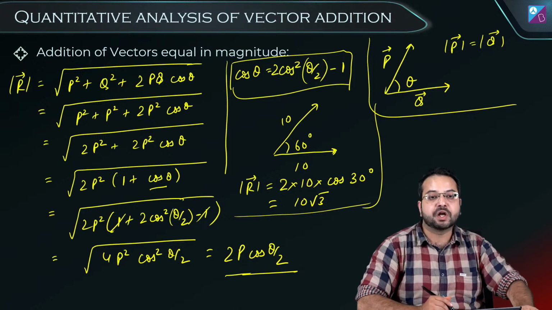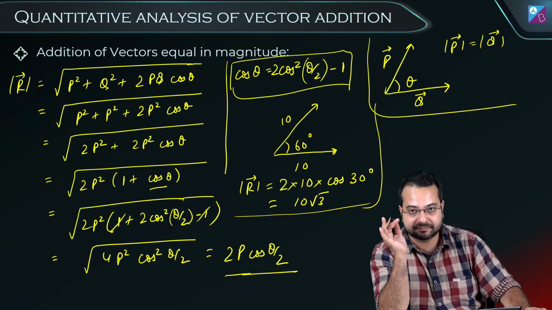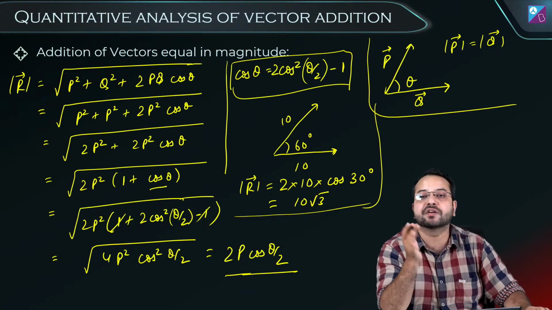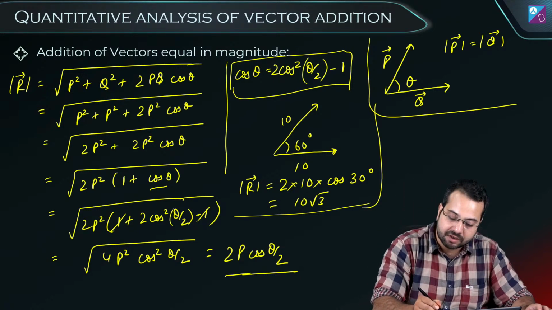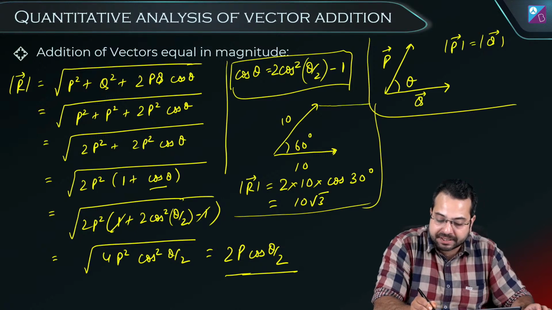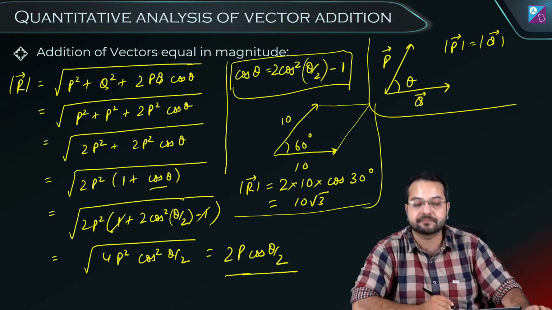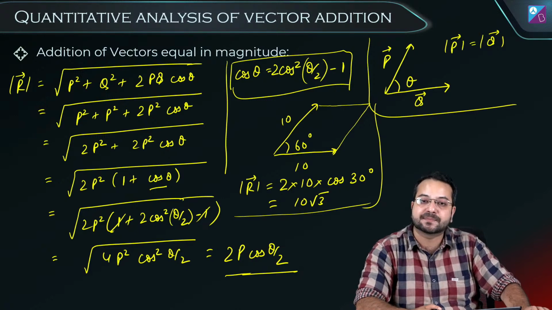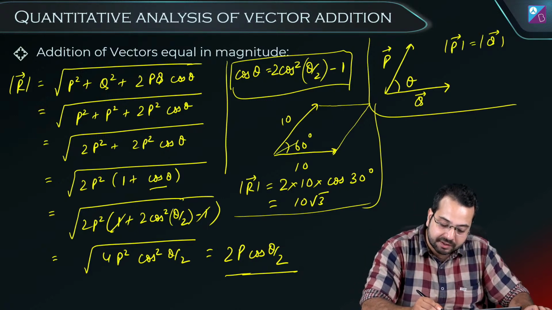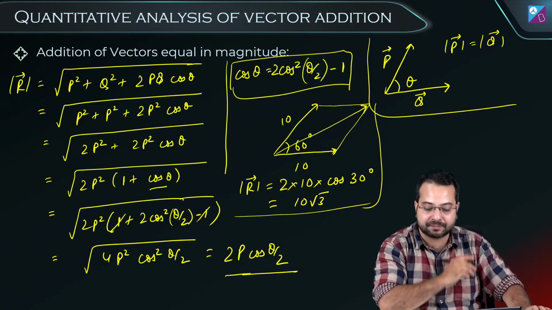Okay. Now what about the resultant? What about the angle of the resultant? Think about it. Now what I have to do is complete this parallelogram. And if I have completed this parallelogram, then the resultant is going to be something like this.